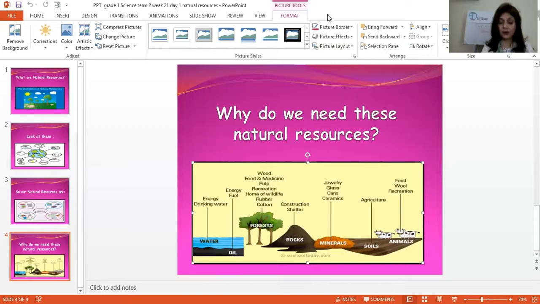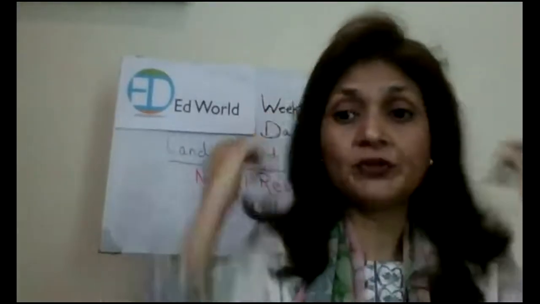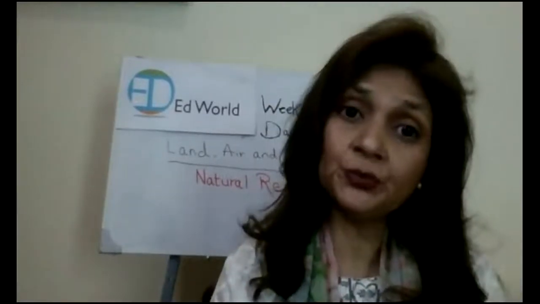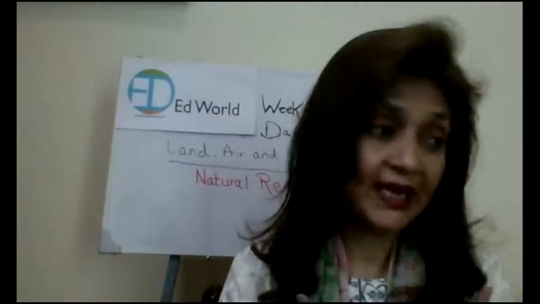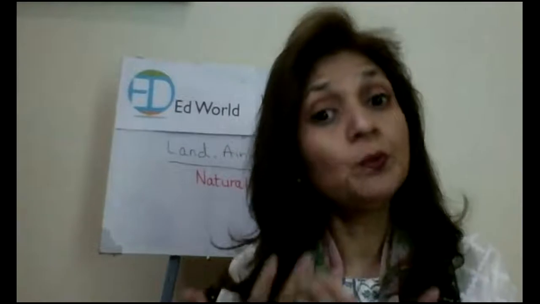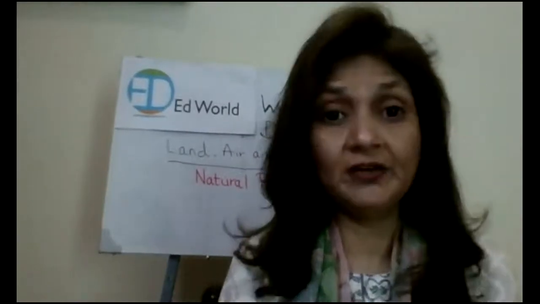So these were all the natural resources, and I have already explained you why these natural resources are important, how do we as humans use them, how do animals use them, how do plants use them. So these natural resources are very, very important.